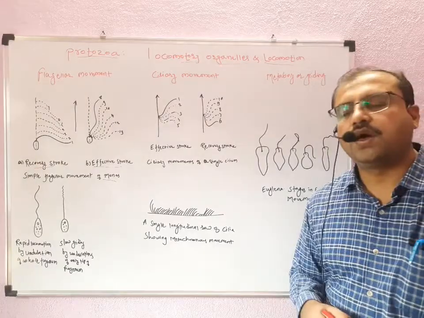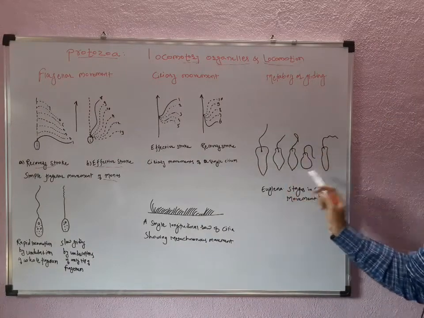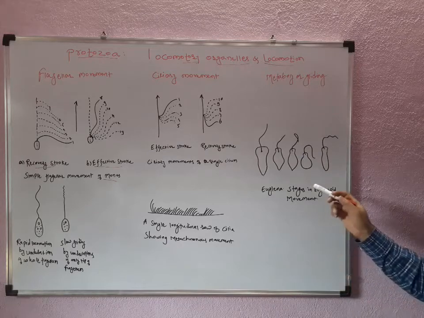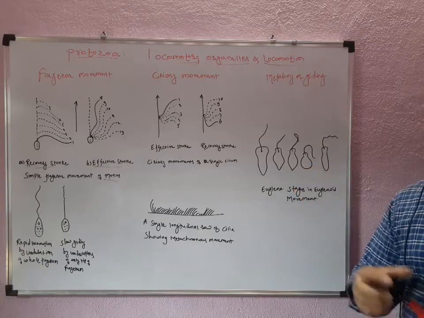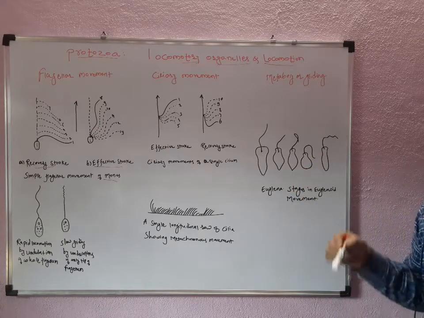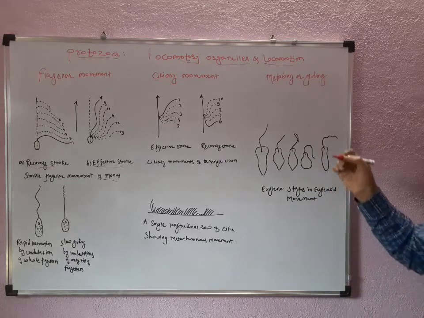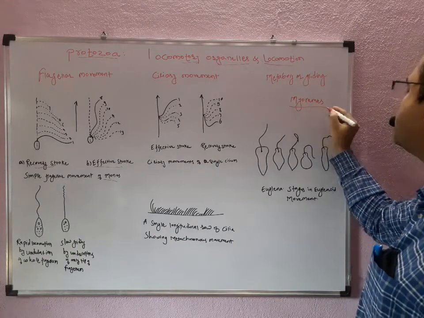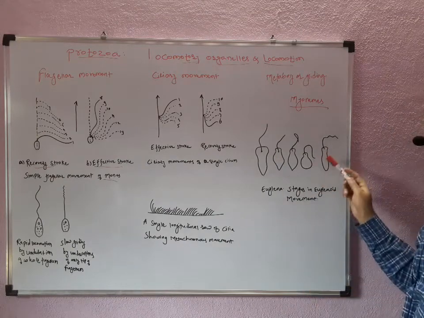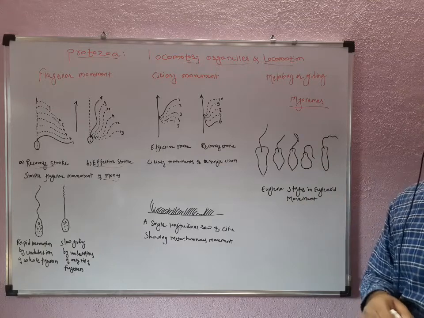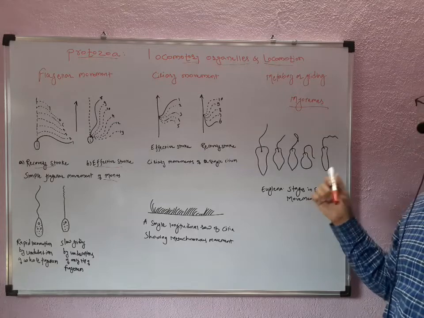Now if we see the metaboly or gliding, this is the euglenoid type of movement, also called metaboly, in which the animal somewhat shrinks with the help of the ectoplasm containing the myonemes. These myonemes are present in the ectoplasm, and they are generally present in metazoans, but these myonemes present in the ectoplasm help to shrink the whole cell of the euglenoid individual.